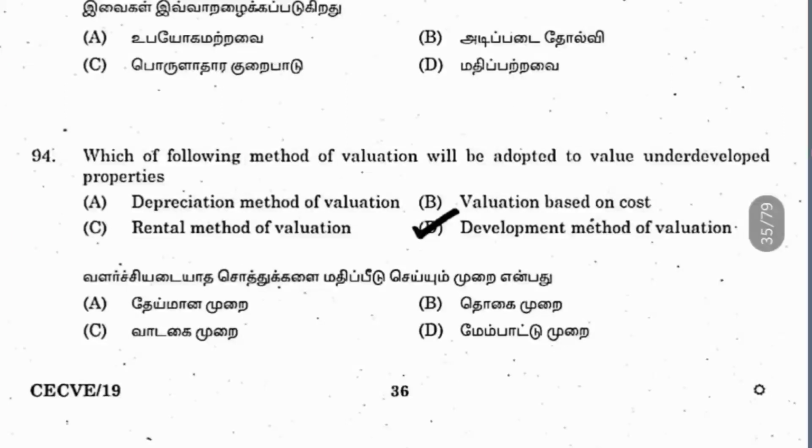Valuation based on cost is based on the cost of constructing the same building at present. The rental method of valuation is used for the income generated out of that building. How much income we can generate from that building, based on that they will fix a price. That is called the rental method. The development method of valuation is the right answer here. After providing roads, parks and all, they split the whole area into plots and sell them. This we call the development method of valuation. For an underdeveloped property, this is the correct method.